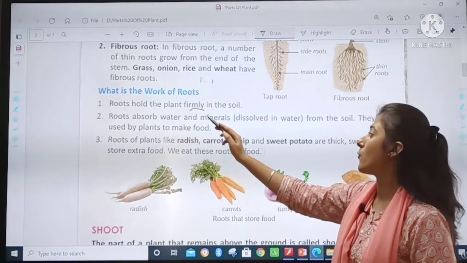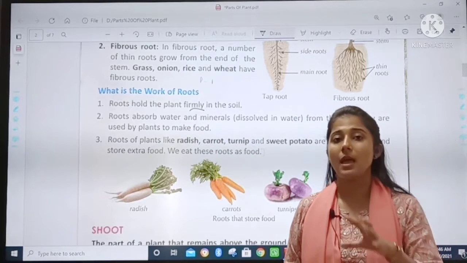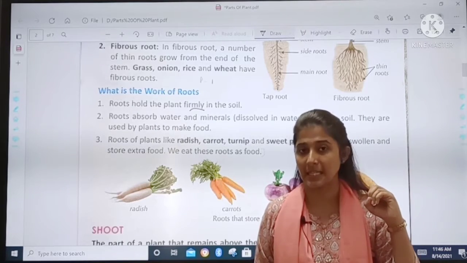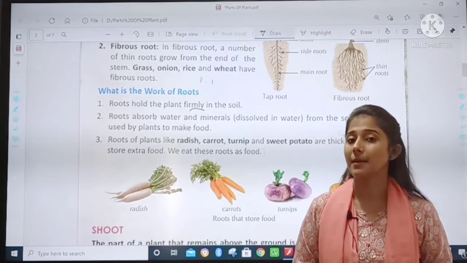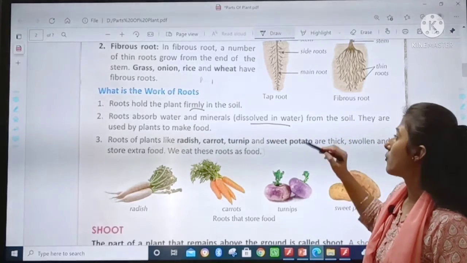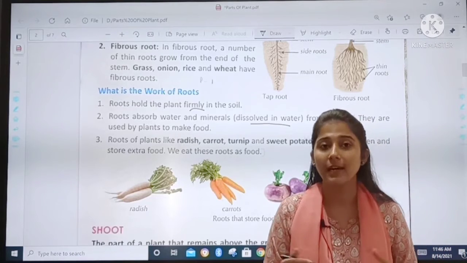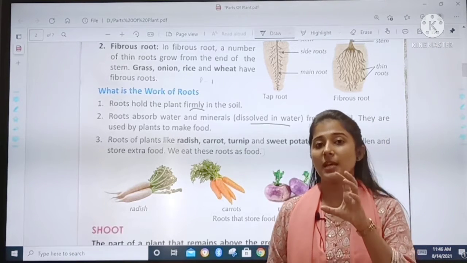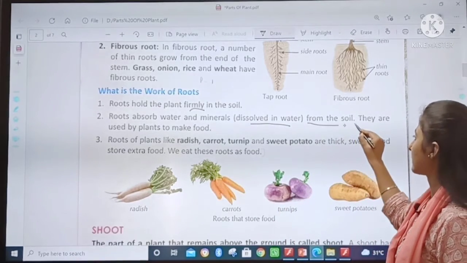Roots absorb water and minerals dissolved in water. Absorb means खींच लेना, right? So roots absorb water and minerals which are dissolved in water. From where do they absorb, children? Obviously where they are, down. So they absorb from the soil. Okay, see.